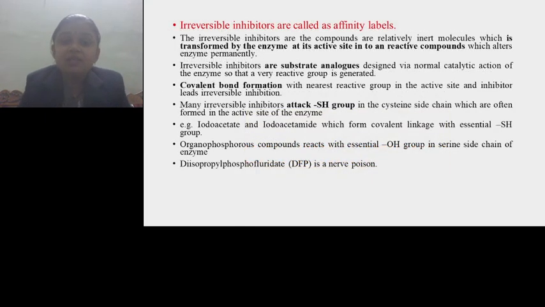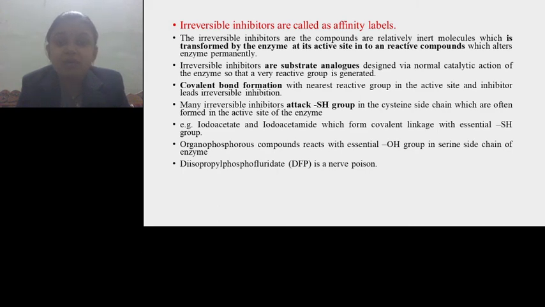Then, irreversible inhibitors are also called affinity labels. Irreversible inhibitors are relatively inert molecules which are transformed by the enzyme at its active site into a reactive compound which alters the enzyme permanently.